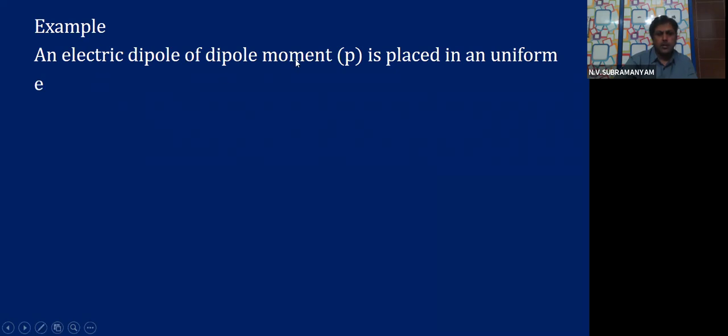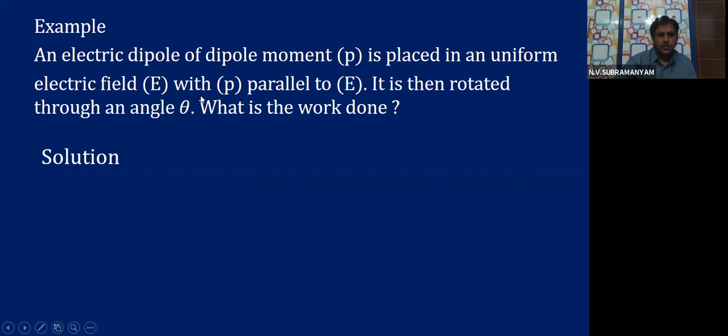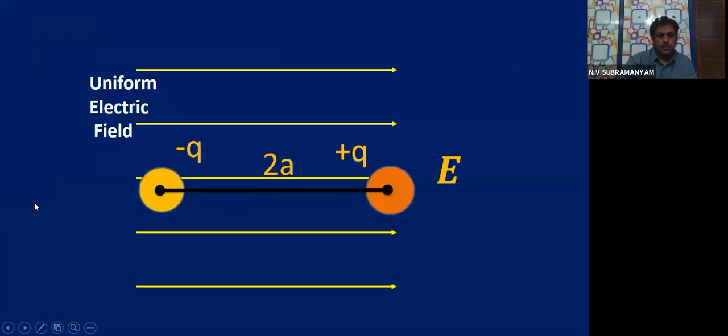An electric dipole of dipole moment P is placed in a uniform electric field E with P parallel to E. It is then rotated through angle theta. What is the work done? Let us see the solution. First, what is the question?